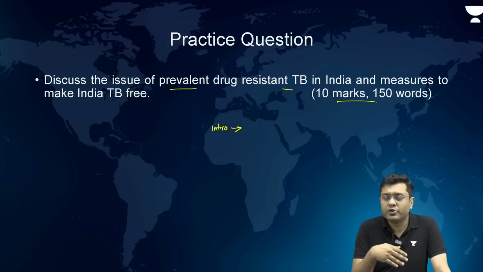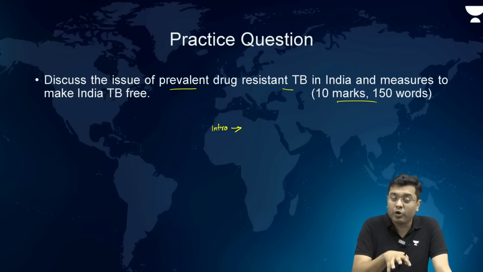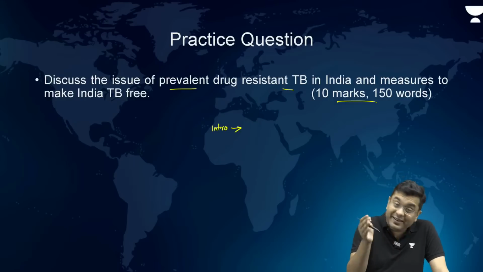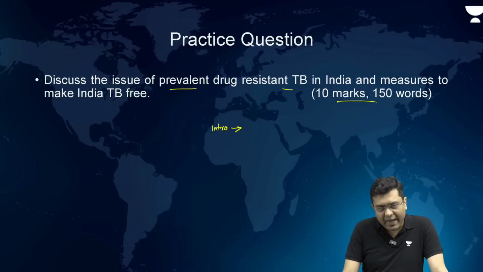Here issues are not asked, only the measures are asked. So, if the question were why drug resistant TB is particularly prevalent, or what is the impact on society, then you would have to highlight the issues. Here that is not asked. So, simply go for the way forward, and in the conclusion talk about how we need to take care of this particular situation or emergency at hand with utmost priority in order to ensure that the population of our country is productive and India becomes disease free.